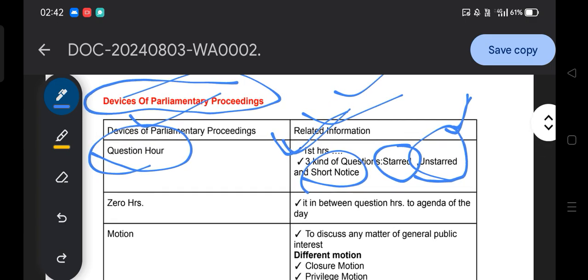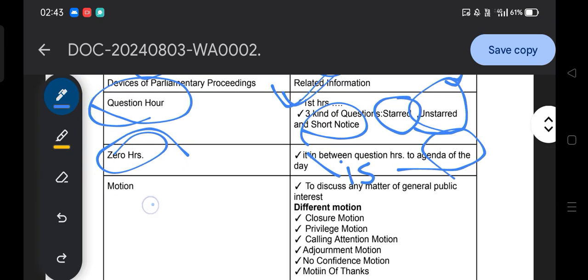Then after question hour, zero hour. Zero hour is between the question hour and the agenda of the day. After the question hour comes the zero hour, and it ends with the agenda of the day. That is the zero hour.